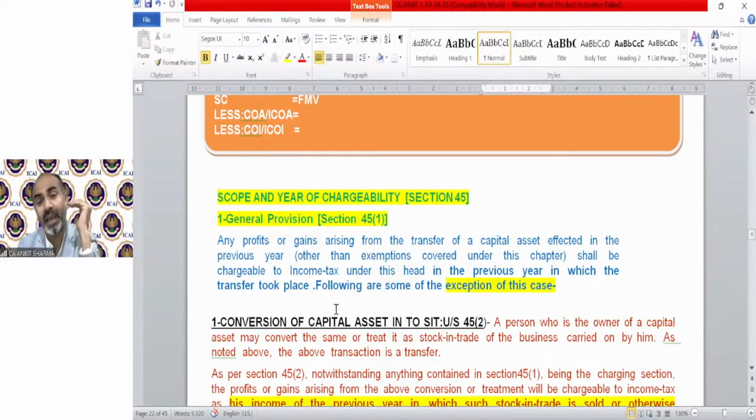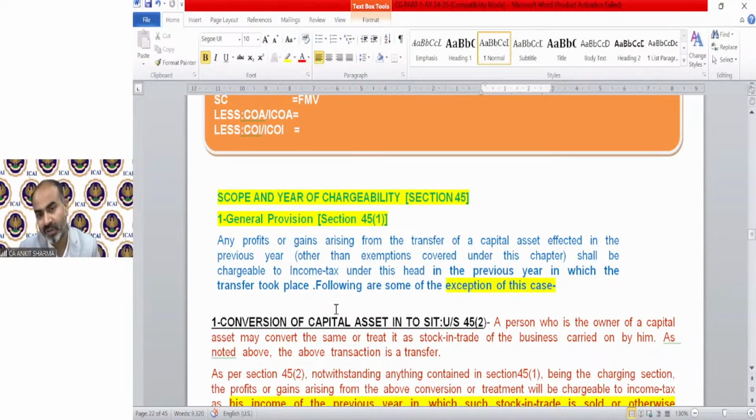We will calculate capital gain in some other year. We will defer the capital gain chargeability. Why? Because there is some genuine reason. We cannot calculate capital gain in the year of transfer, so we calculate it in some other year.